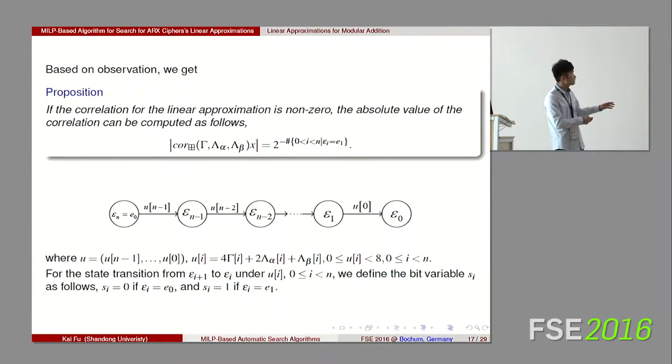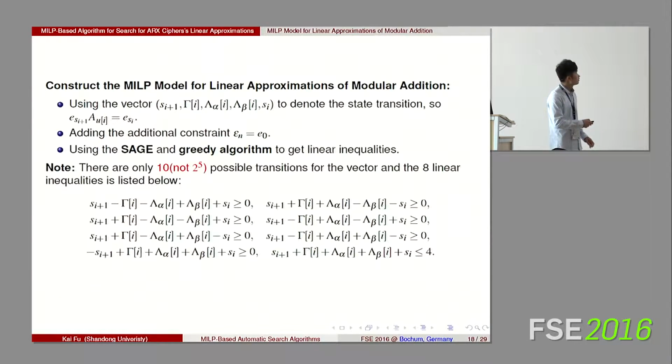The start state is E0, and under the mu I, from the state I plus 1 to state I. There mu can use this equation to calculate. We also introduce a new variable Si. If the state is E0, the Si is 0. If the state is E1, the Si is 1.